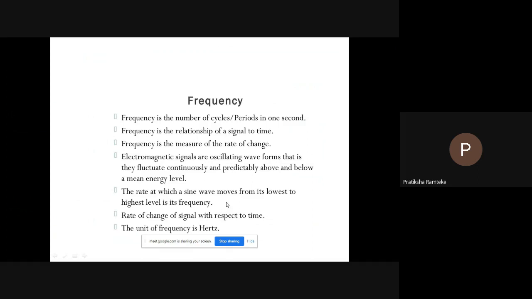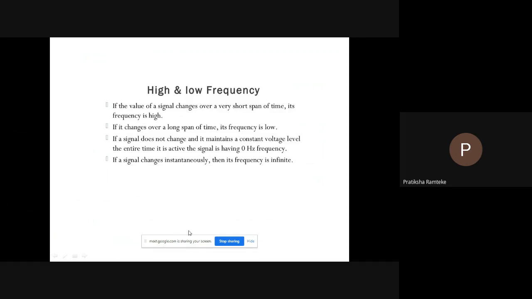The rate at which the sine wave moves from its lowest to highest level is its frequency. The rate of change of signal with respect to time, the unit of frequency is hertz. High and low. If the value of a signal changes over a very short span of time, its frequency is high. If it changes over a long span of time, its frequency is low.